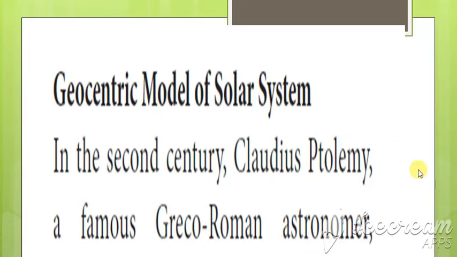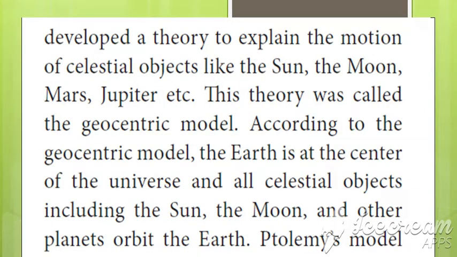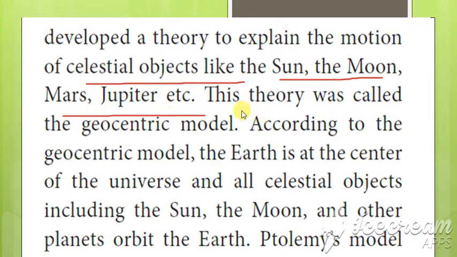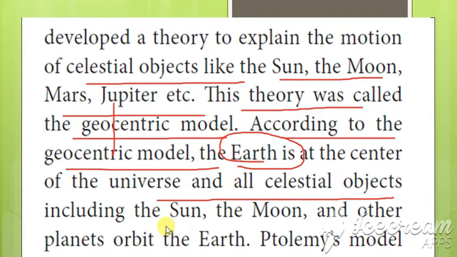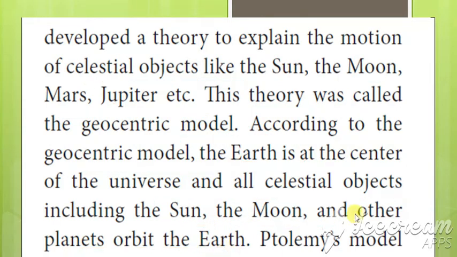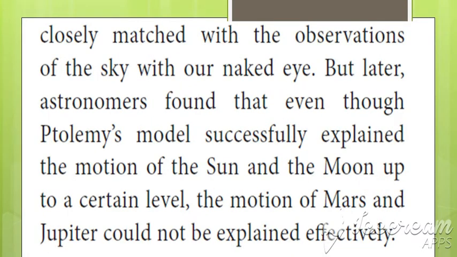He developed a theory to explain the motion of celestial objects like the Sun, Moon, Mars, and Jupiter. This theory was also called geocentric. Why is it called geocentric? Because according to the geocentric model, the Earth is at the center, and all the celestial objects such as the Sun, Moon, and other planets revolve around the Earth. Ptolemy's model closely matched the observations of the sky with our naked eye. When we look at the Sun with our naked eye, we can see that everything appears to revolve around the Earth.